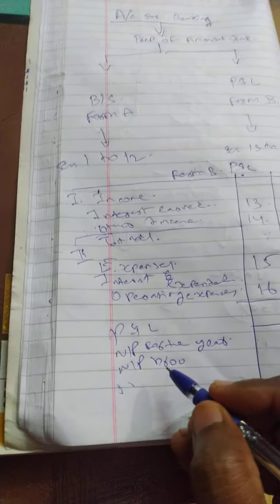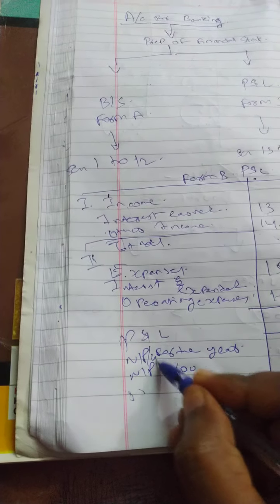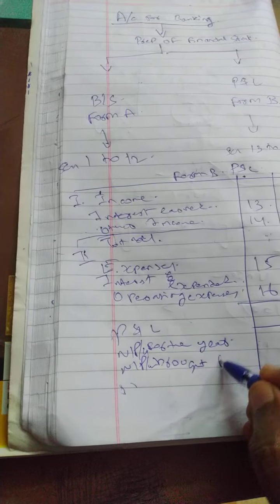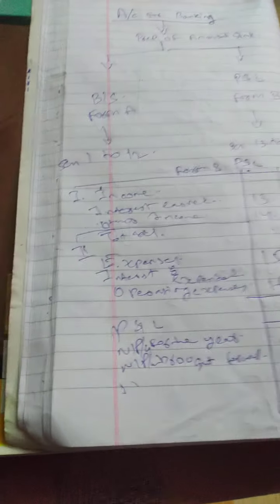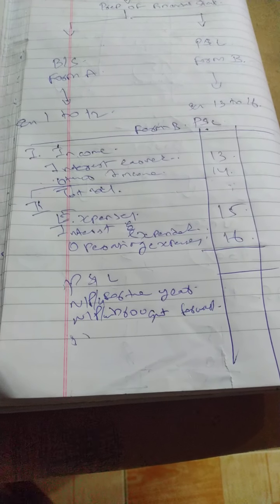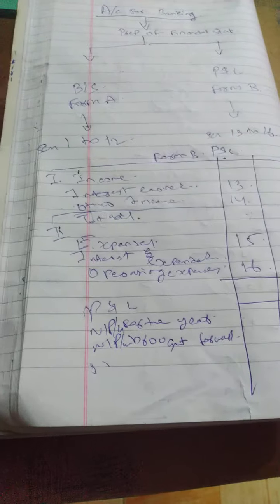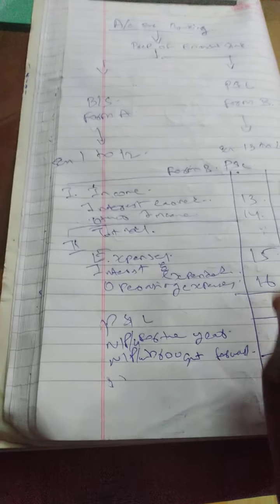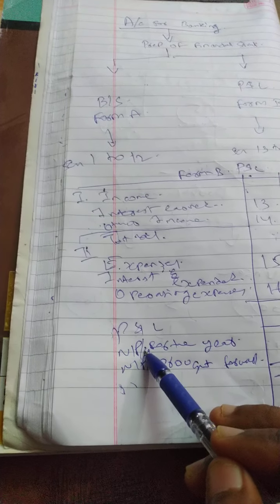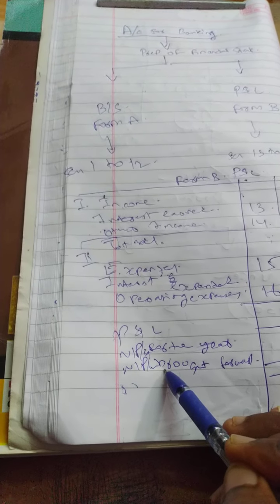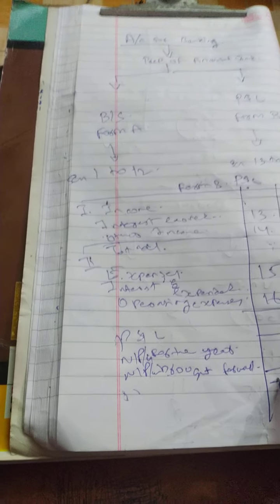Net profit or loss also, not only profit, loss also. Net profit brought forward is the previous year's opening balance net profit. Opening balance net profit plus current year net profit. So with this it is over: income minus expenses equals net profit for the current year, plus opening balance net profit equals total profit.